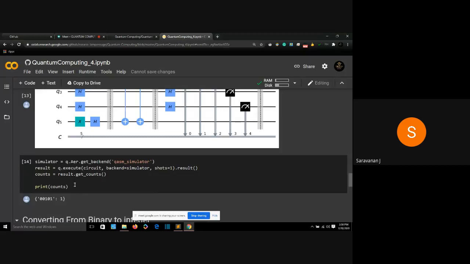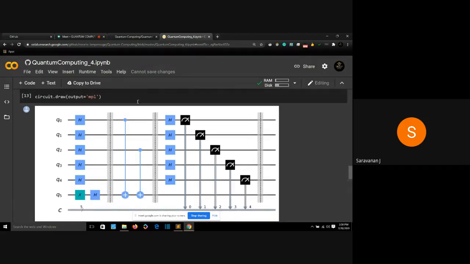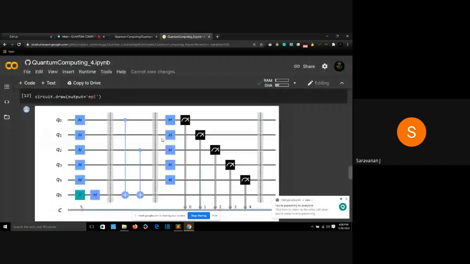In a single run, we got the secret number, but this code will not run on every secret number. It will run on that particular defined secret number. We need to modify this code to run on every secret number. Is this code clear until now? Is this algorithm clear until now? Is this diagram clear to you? What are the steps we did in this diagram? The purpose of barrier is just for visualization. Well, if you see this all without barrier, it would be a little bit confusing.